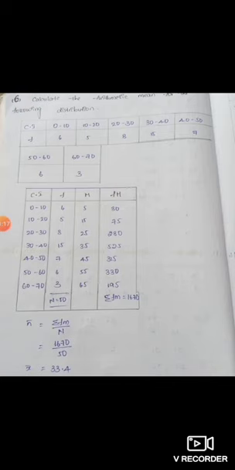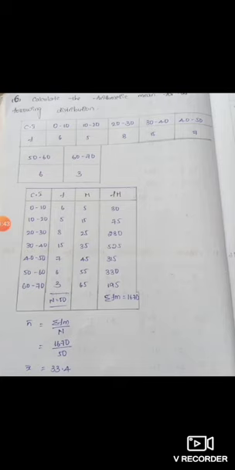Now if you write 0 to 10, 10 to 20 here, I can say it is a continuous series, because the upper limit is 10 for the first class and the lower limit of the second class is 10. Likewise, in all the classes, the upper limit of the first class becomes the lower limit of the next immediate class. Now we take the class intervals and the frequency that is given in the data.